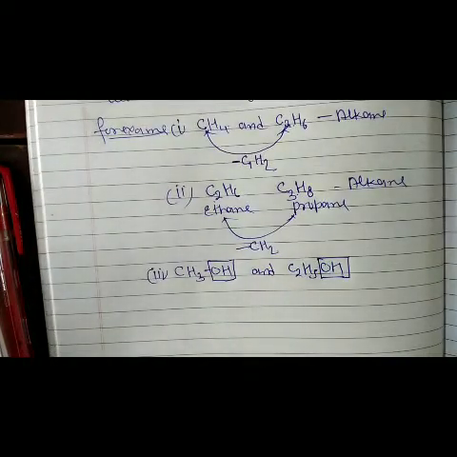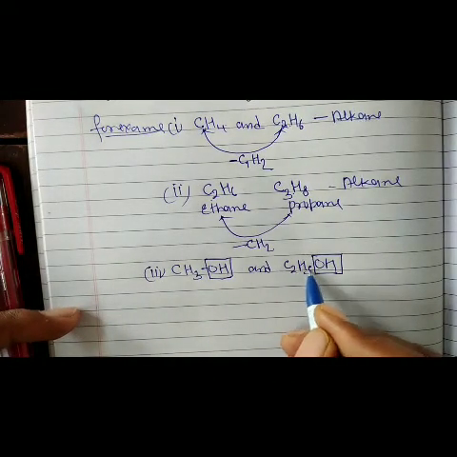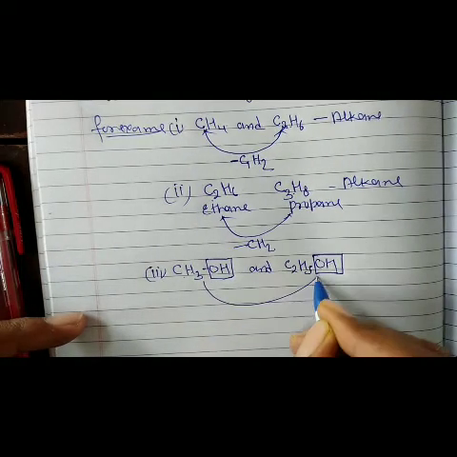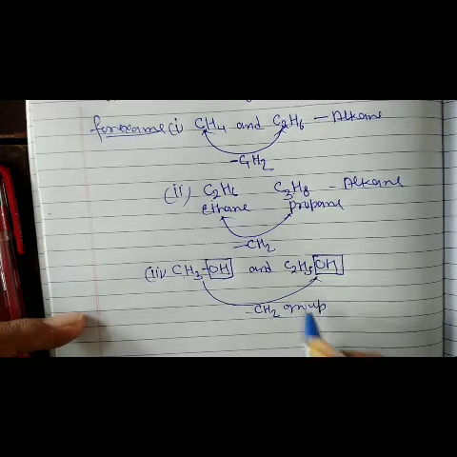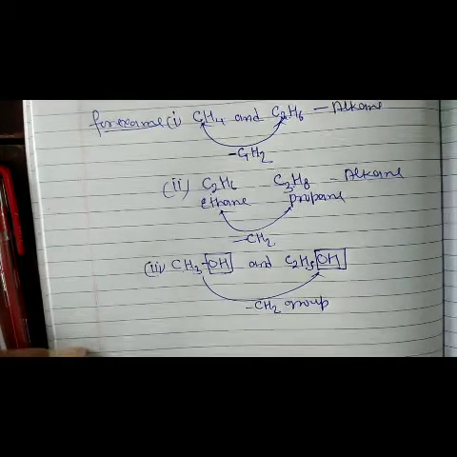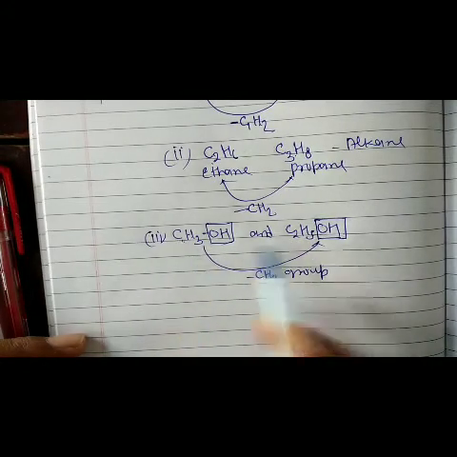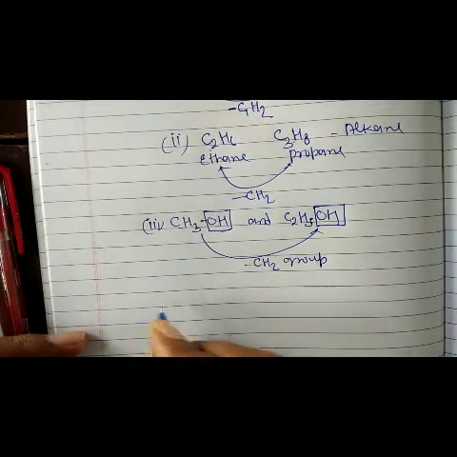But they differ in these groups only. What is the difference between two compounds, ethanol and methanol? Only difference by CH2 group. So this is also a homologous series, but it is continuous in members. Okay, C1, C2, C3, C4, C5.